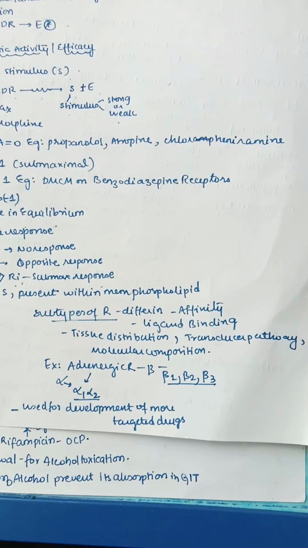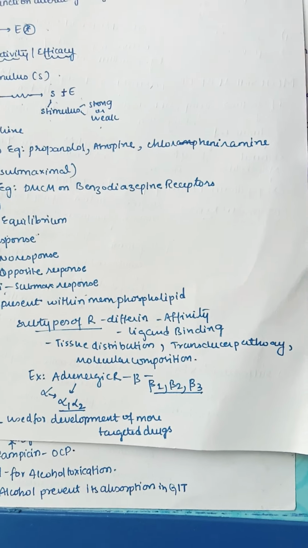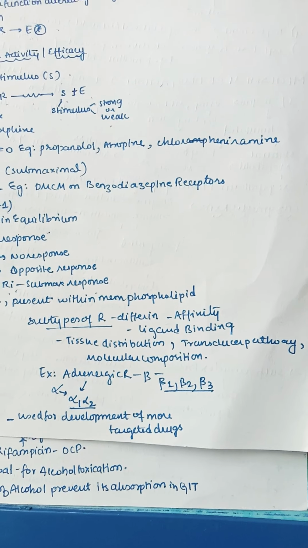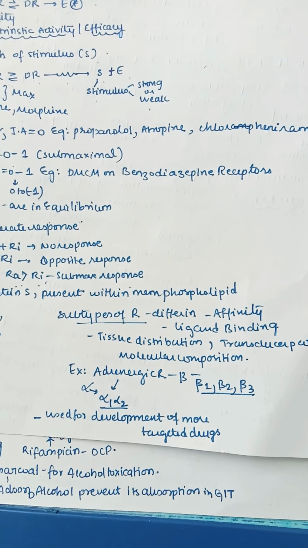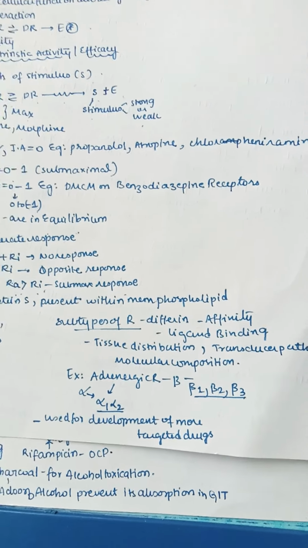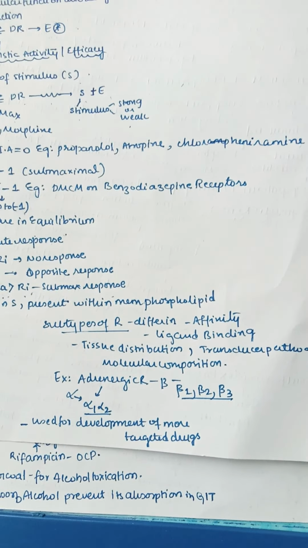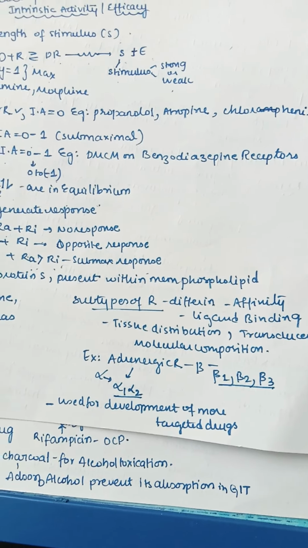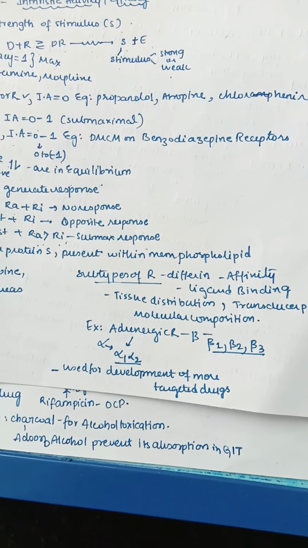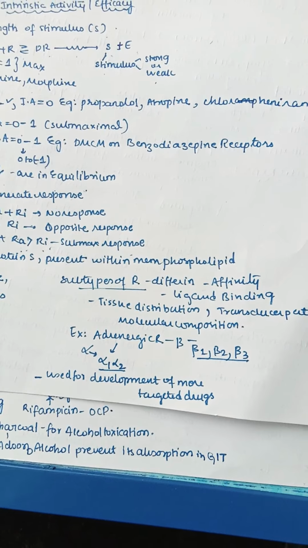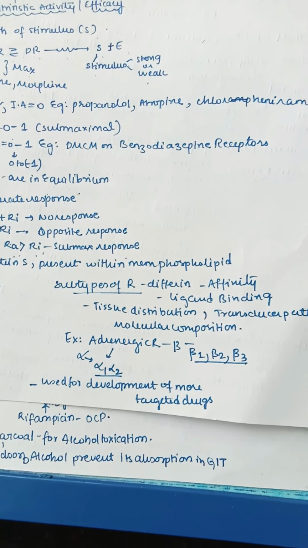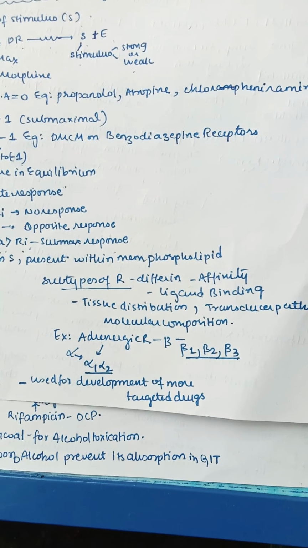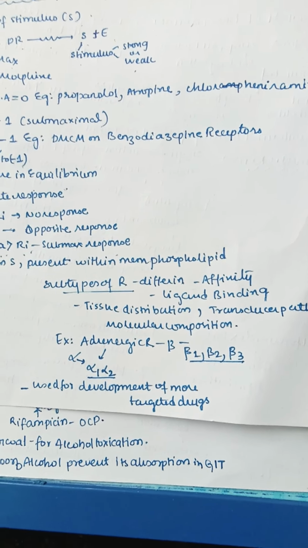And next, coming to subtypes of receptor. The subtypes of receptor mainly differ in affinity, ligand binding, tissue distribution, transducer pathway, and also molecular composition. Examples: we have adrenergic receptors like beta and alpha type. Beta is further divided into beta 1, beta 2, beta 3 types, and alpha into alpha 1, alpha 2 types. These subtypes are mainly used for the development of more targeted drugs, because now we have many subtypes, meaning we can create more types of drugs which can act on these different subtypes.